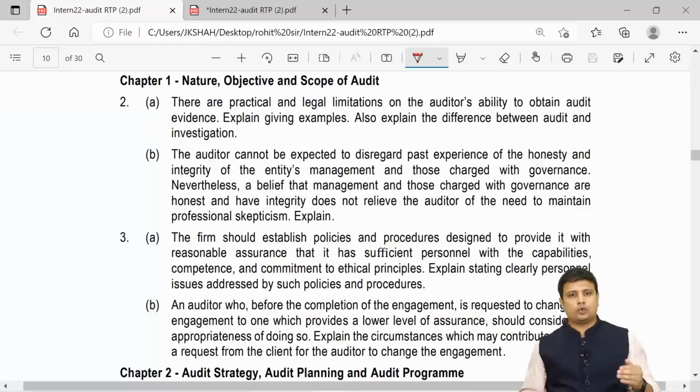So question number 2A, that is chapter 1, nature, scope and objectives of audit. There are practical and legal limitations on the auditor's ability to obtain evidence. Explain giving examples. Also explain the difference between audit and investigation.